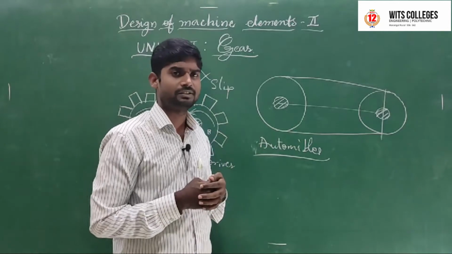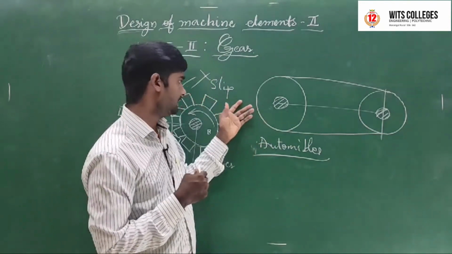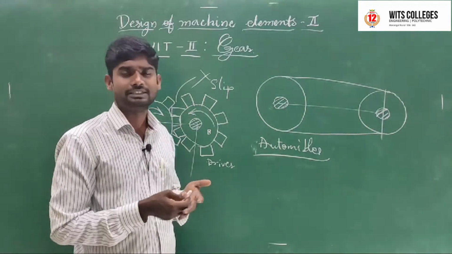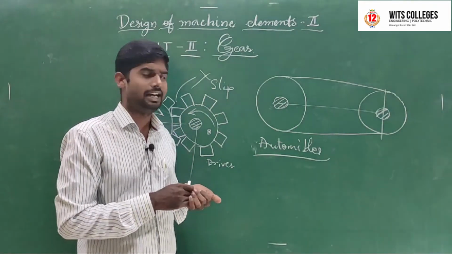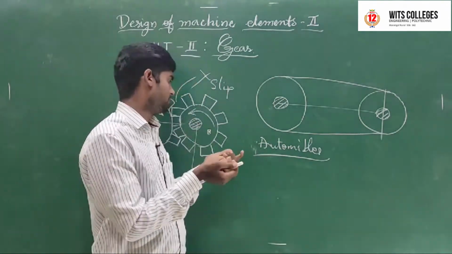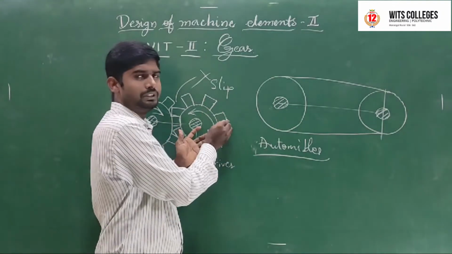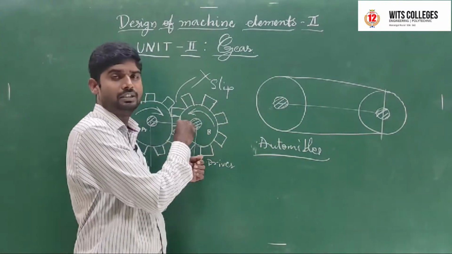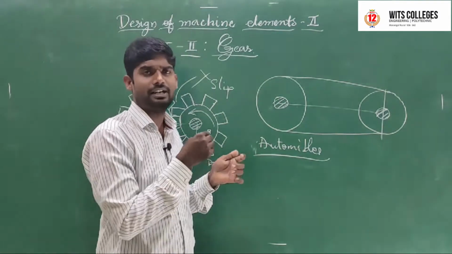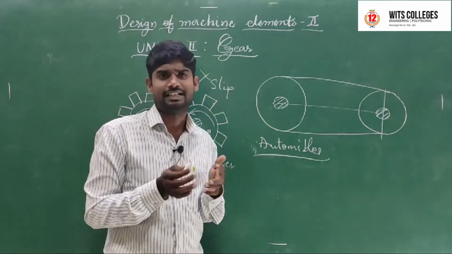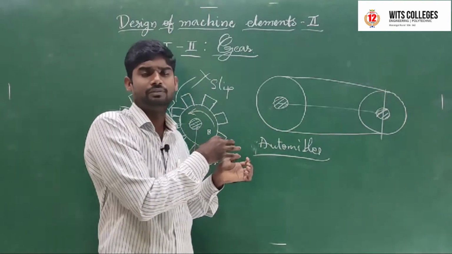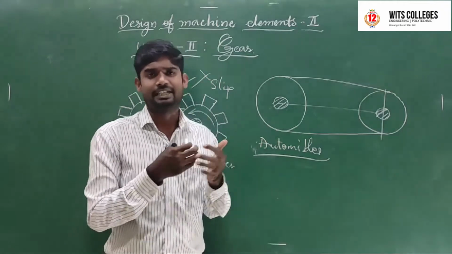In gears, there is a standard nomenclature and there are standard specifications. Some of the specifications are the distance between two teeth, the diameter of the gear, the inner diameter, and the outer diameter. These are all standard specifications. Using these specifications, we design the gear.